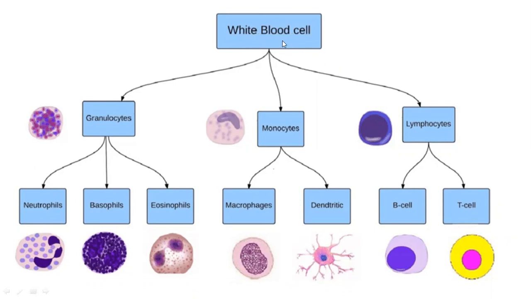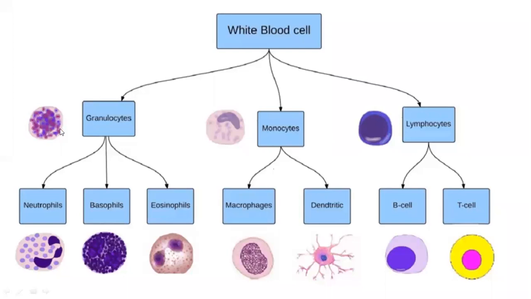So the normal range of WBCs in 1 milliliter of human blood must be 11,000 to 14,000, whereas RBCs are 5 million. These WBCs are of two types, granulocytes and agranulocytes.